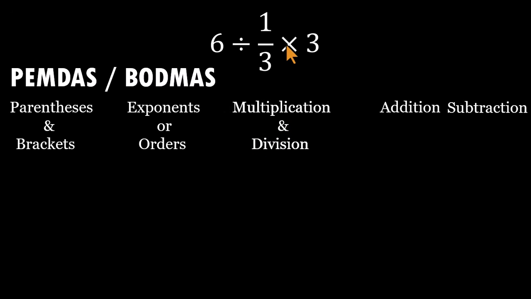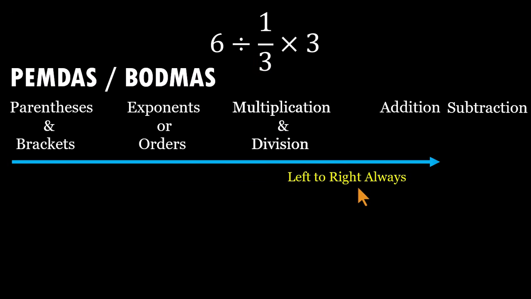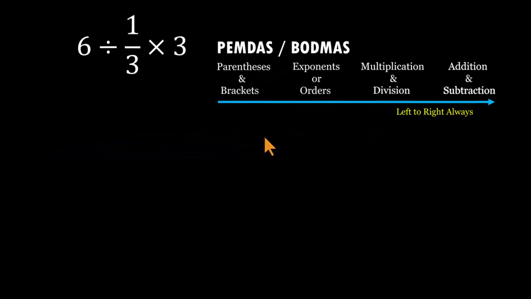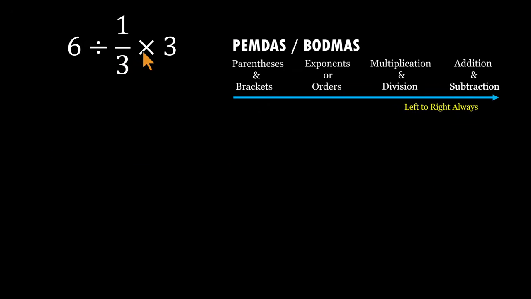And when they appear together, you don't choose what looks easier. You move strictly left to right. Same rule applies to addition and subtraction. In this problem, we only have multiplication and division. They are equal in rank. And notice this carefully. Division comes first. Doing multiplication before division here gives the wrong result.